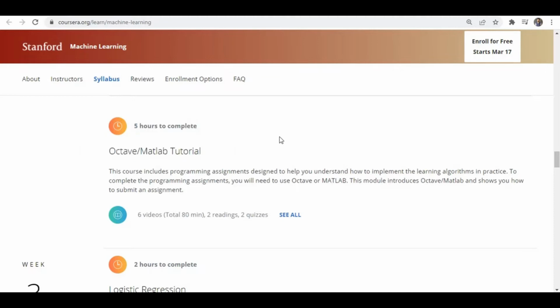Octave is a kind of software, and it's better for understanding machine learning algorithms. So we can understand the exact maths behind a particular algorithm using Octave. It won't be useful for creating real-world applications. If you want to build real-world applications, we use Python. But if you just want to understand a particular algorithm, it's good to go with Octave.